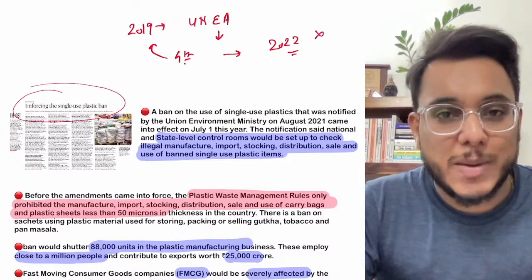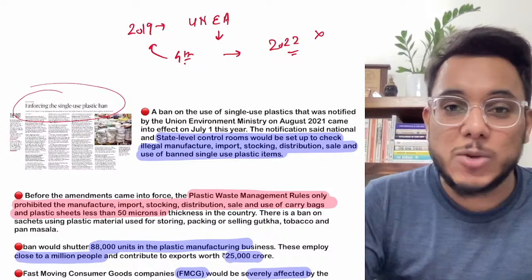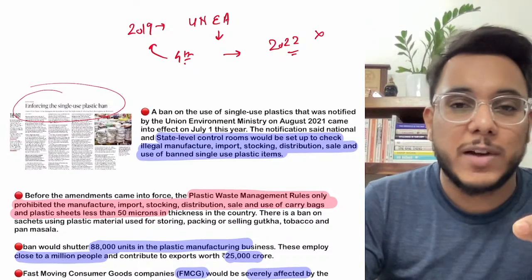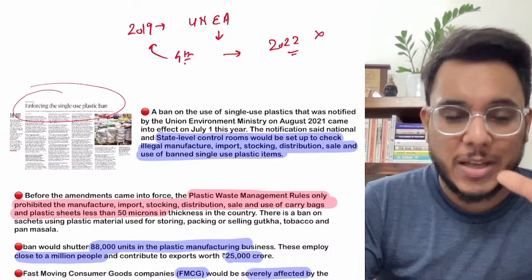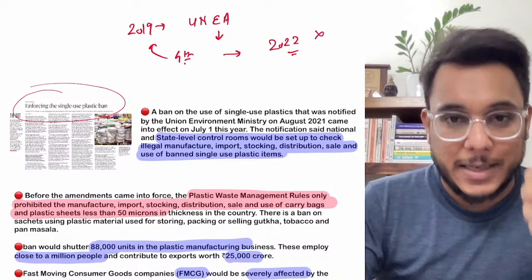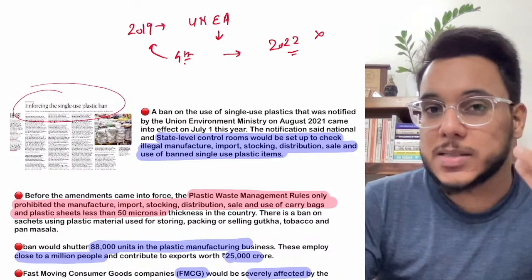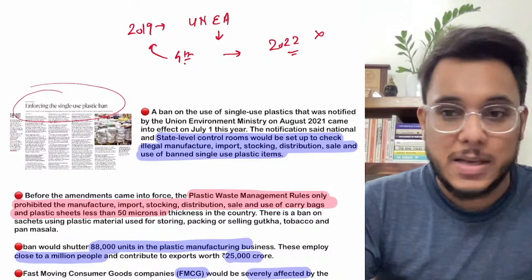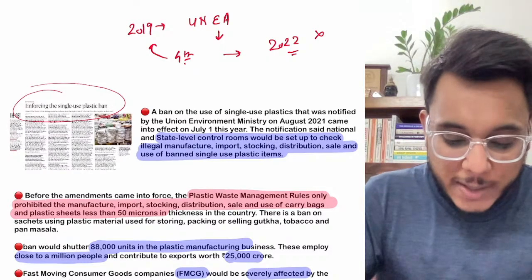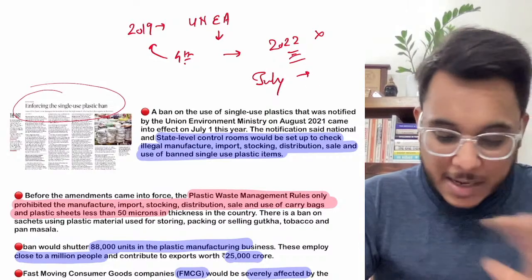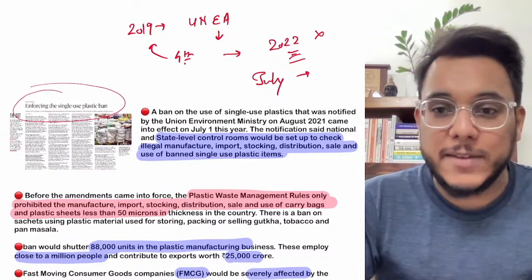What are the single-use plastics? First of all, guys, single-use plastic is your straw. All the plastics which will be used only one time, for example earbuds. Now the earbuds have that plastic tip. Okay, so earbuds, stirrers, straws, they are the single-use plastics. They are to be phased out by July 2022. Okay, and now we are in a phase where the single-use plastics have legally been phased out.